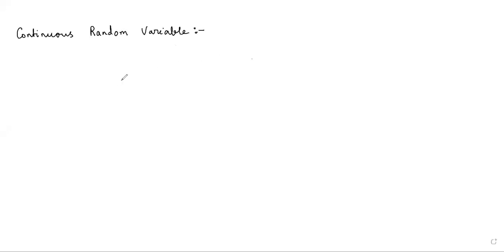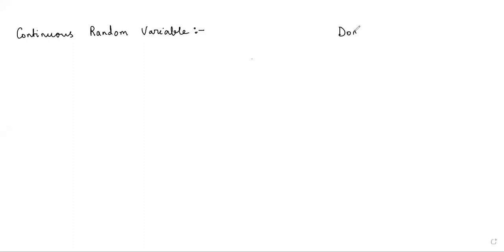We know that if the domain of the random variable contains finite values or countably infinite values, then the random variable is discrete. But if the domain of the random variable is infinitely many, then the random variable is said to be continuous.